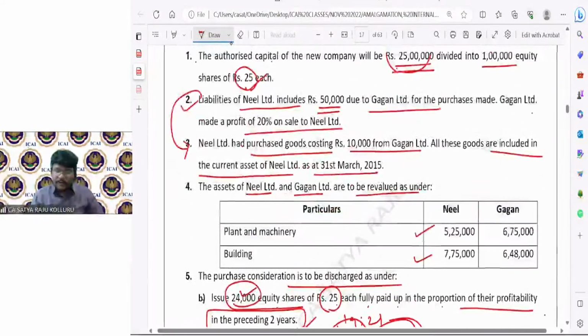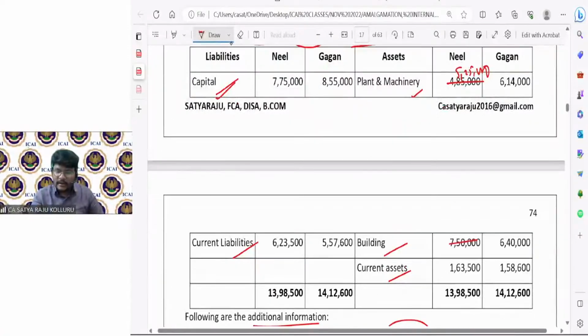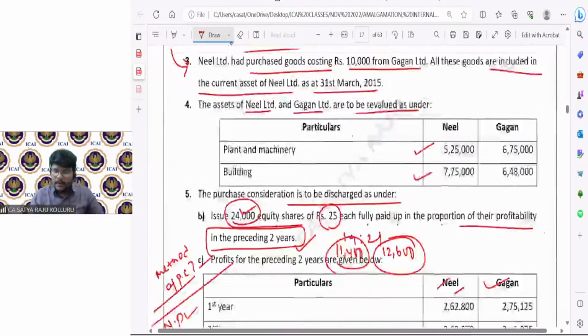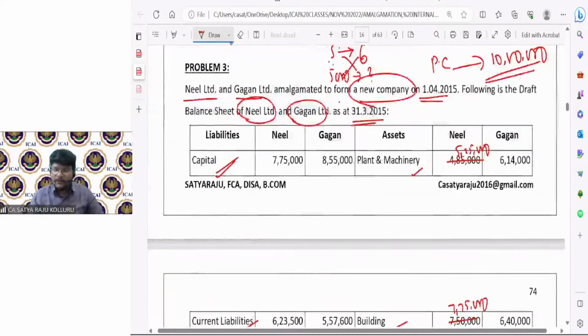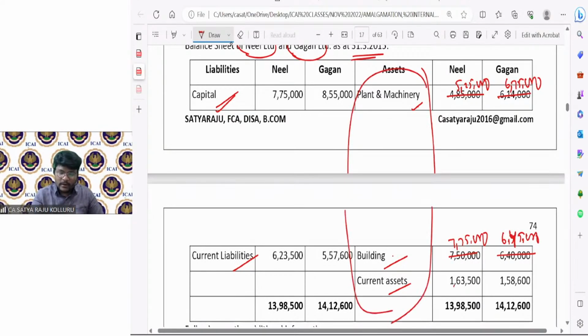Building, how much should I consider? 7,75,000. Similarly, in Gagan, can you please check 675, 645? 675 and 645. These are the agreed values. For the remaining, if nothing was given, the book value itself will be the agreed value. Plant and machinery, building, current assets, these three I should consider. And the liability portion, I should consider this part.